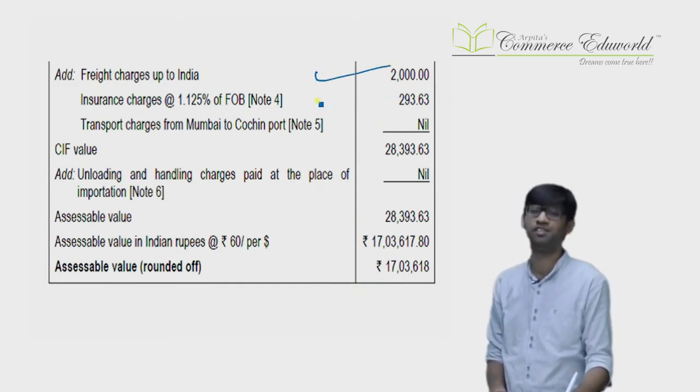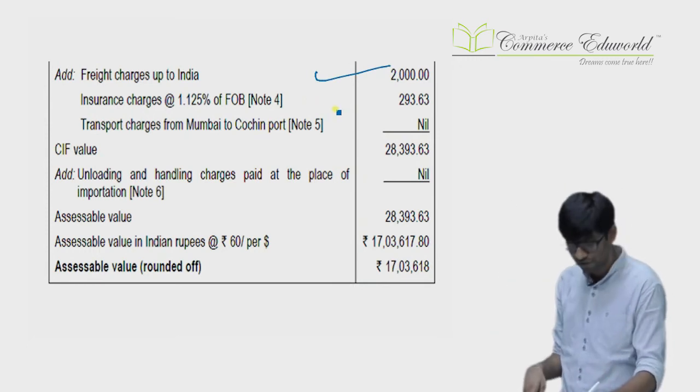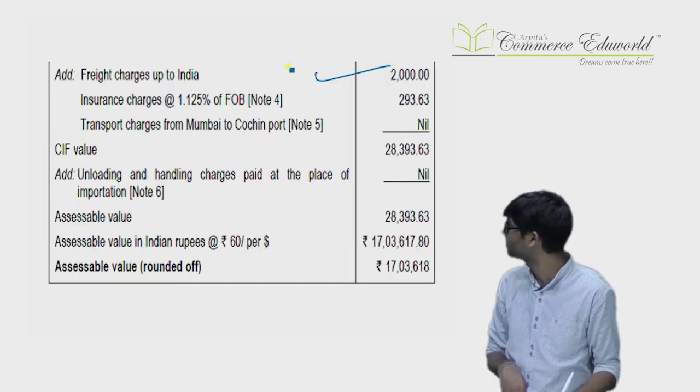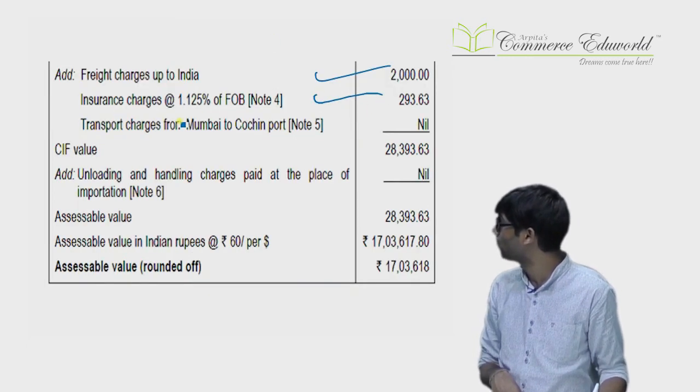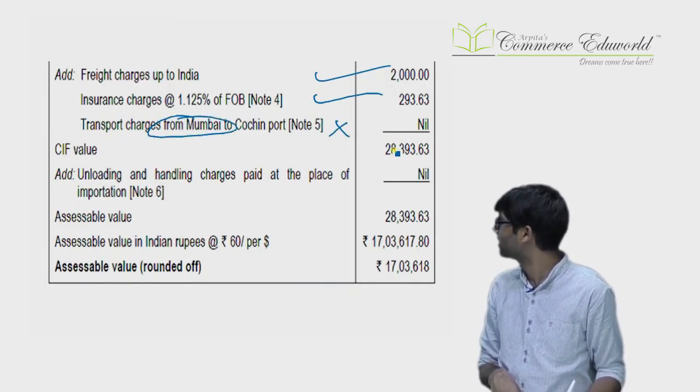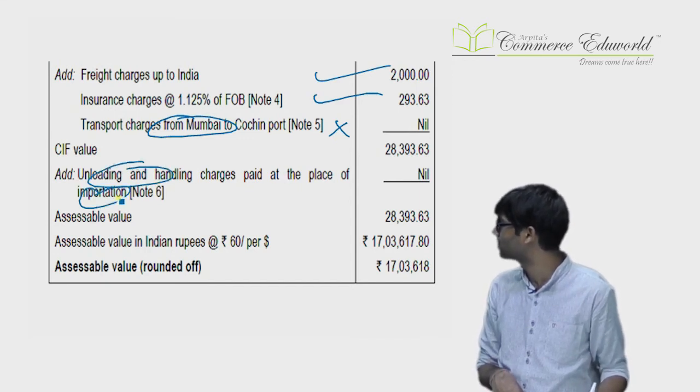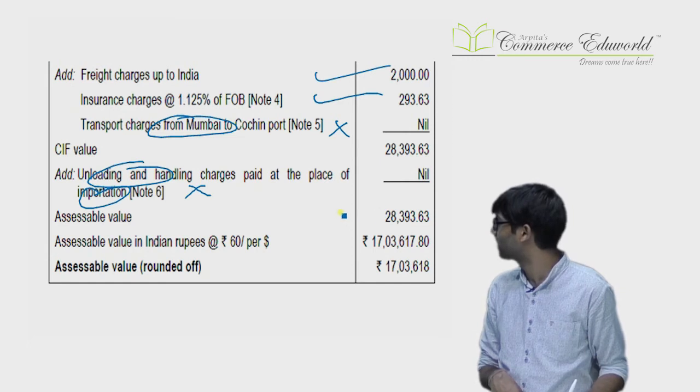You don't know the insurance. Insurance is 1.125% of FOB. FOB was given over here. On that you will add insurance 1.125%. Then transportation from Mumbai to Cochin, not considered. You get the CIF value. Loading, unloading in India, importation place, not considered. You get the assessable value.